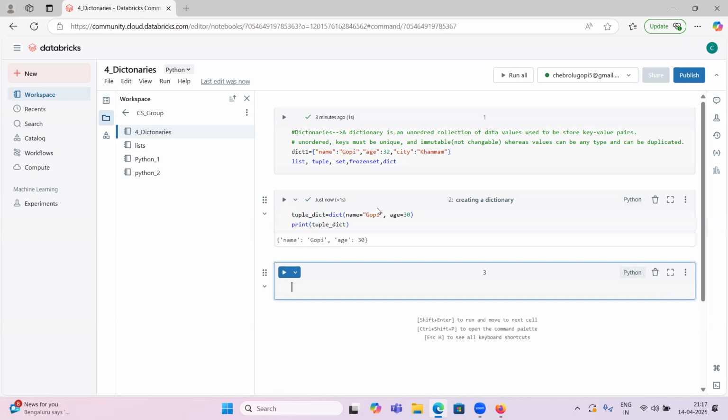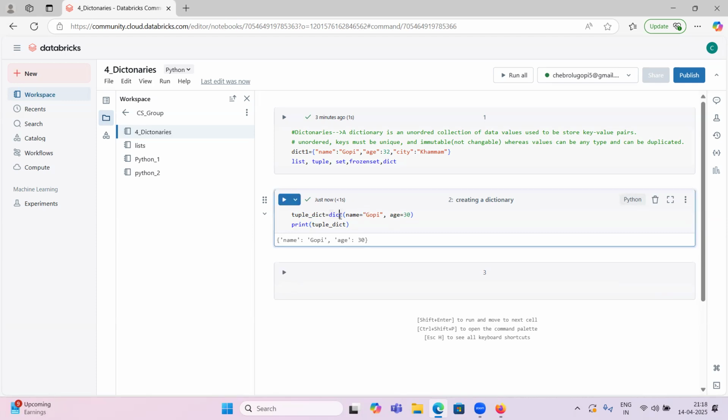So earlier inside the tuple, we declared name and age. On top of this, we performed dict. So this one will be converted to dictionary.